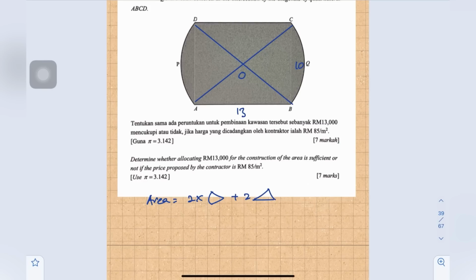To find the sector, we need to find the radius and the angle first. To find the radius, we need to find AC first.